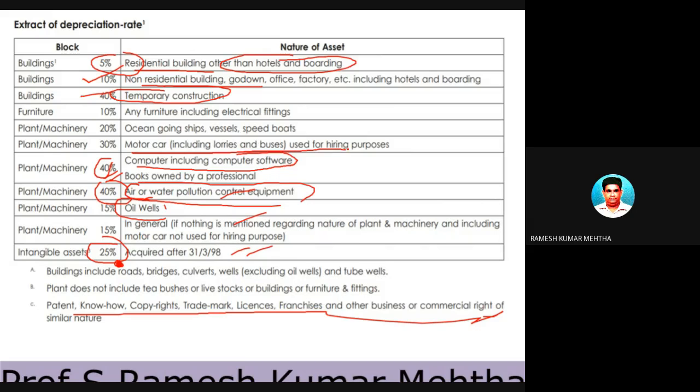Motor car used for hiring as well. So different assets have different depreciation rates, and these are in the books, so you need not worry. Whenever there is a depreciation problem, they will certainly mention the rate of depreciation, or while you are working you can open the reference book and get the depreciation rates.